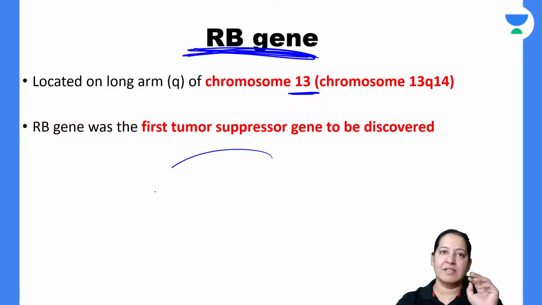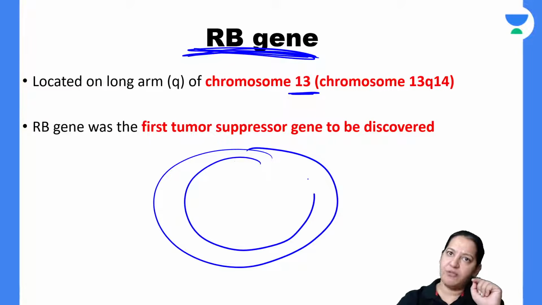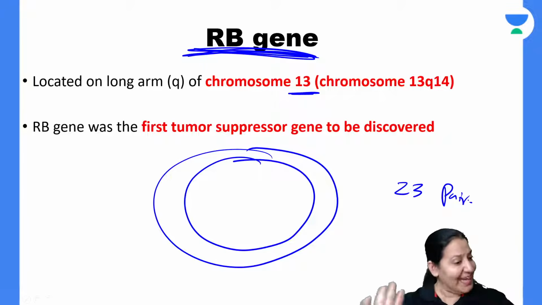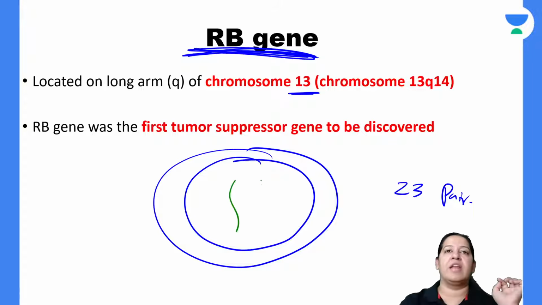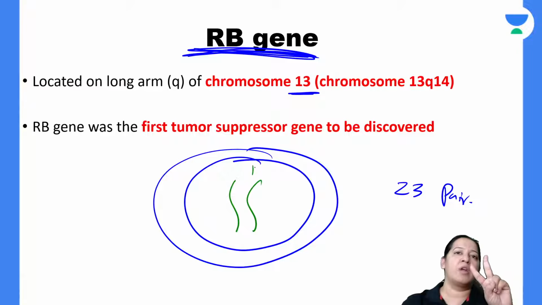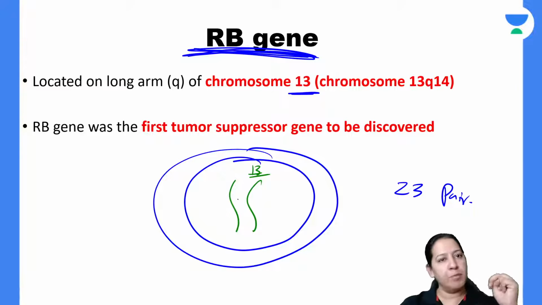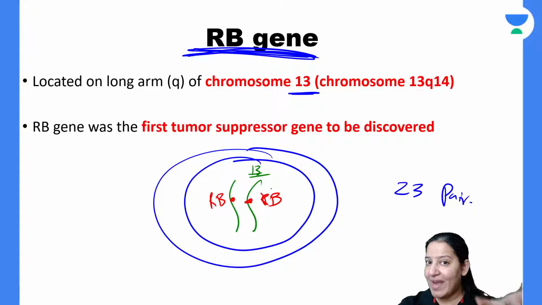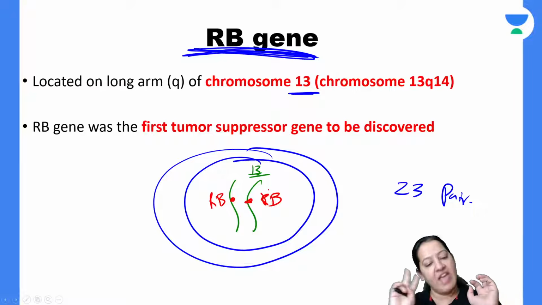Now this is a human cell. This is the nucleus of the human cell. As we all know, we have 23 pairs of chromosomes. Currently, I am interested in pair number 13. We have 2 chromosome 13, a pair, 2 alleles of chromosome number 13. So on both of them, we have the RB gene. So basically all humans have two RB genes. How many RB genes are you having? You are having two. How many am I having? I'm also having two.